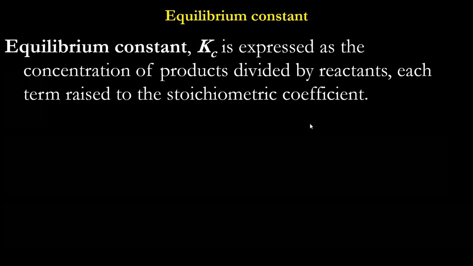Okay, so we are talking about the equilibrium constant, and we said that equilibrium constant is the concentration of products divided by the concentration of reactants, but not this one only.